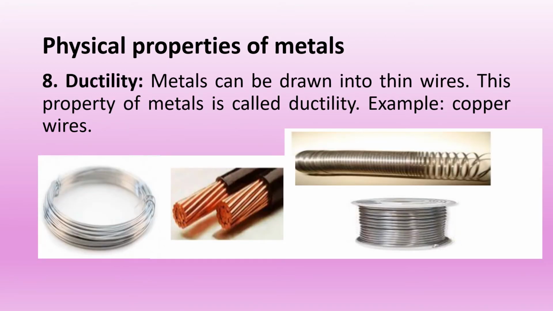Ductility. Metals can be drawn into thin wires except sodium, potassium and calcium. Copper and aluminium can be converted into thin wires. The property by which metals can be drawn into thin wires is called ductility.